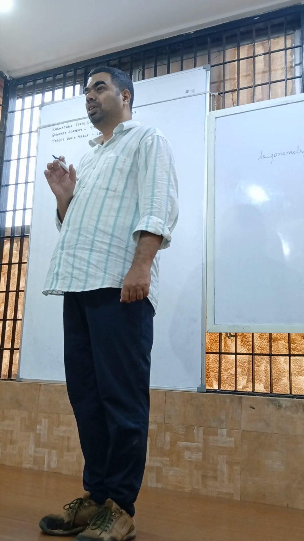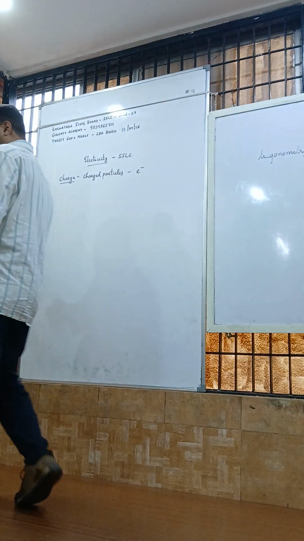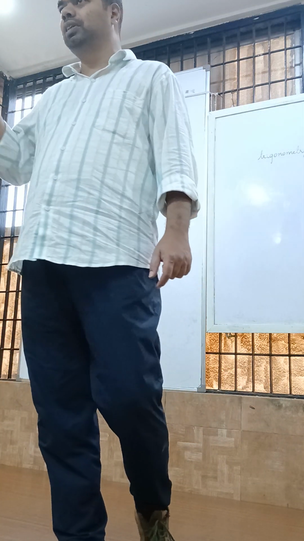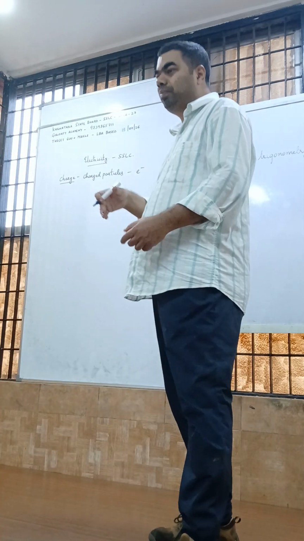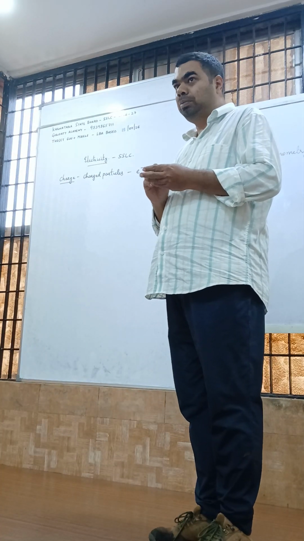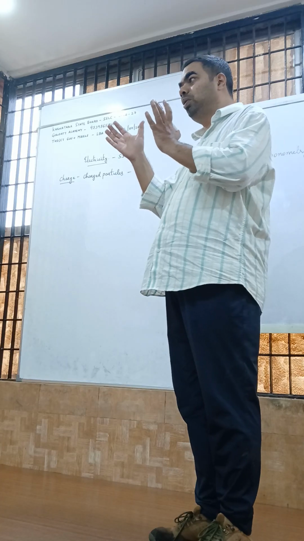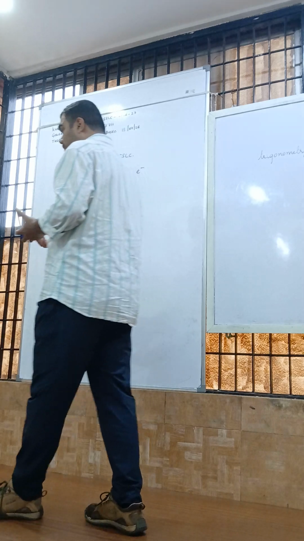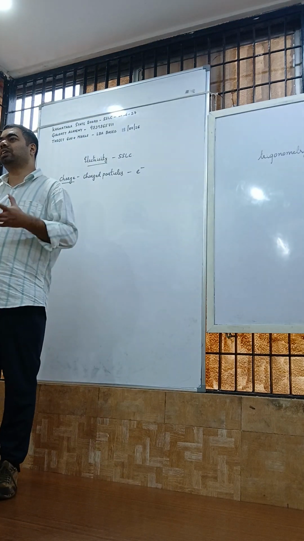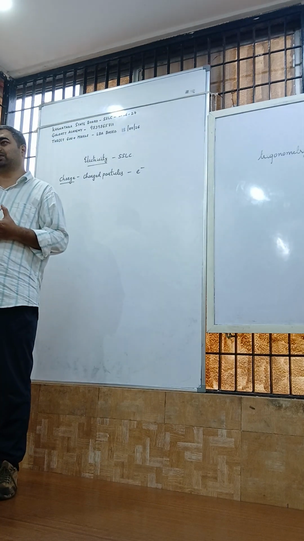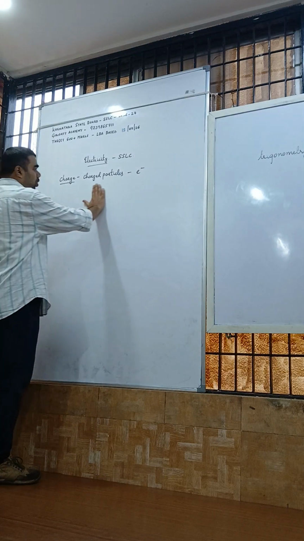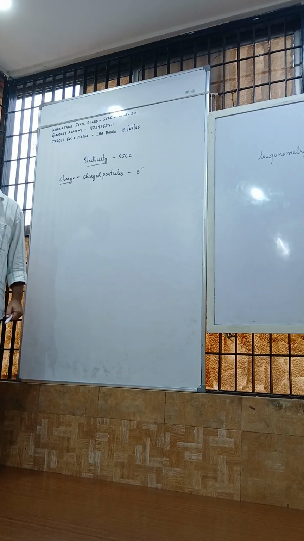So it is not combined with anything. It is independent. It has its independent existence. That we call an isolated atom. Isolated neutral atom. Neutral means an atom consists of equal number of protons and electrons. Correct? Any atom has equal number of protons and electrons. Means number of protons is equal to number of electrons. So amount of positive charge is equal to amount of negative charge. When amount of positive charge is equal to amount of negative charge, what is the net charge? Zero or neutral. So whenever you talk about charge, you are talking about electrons.